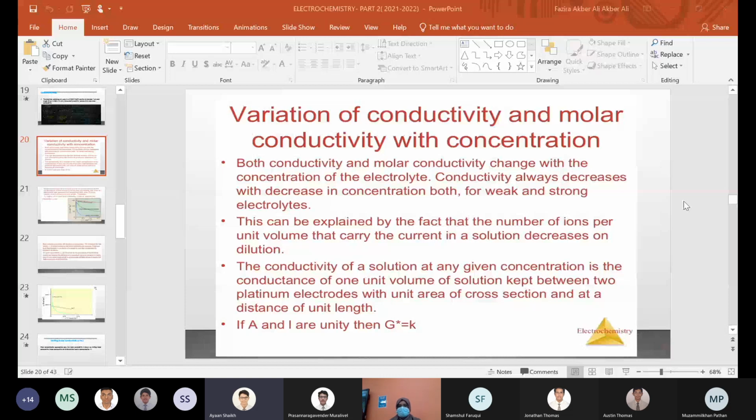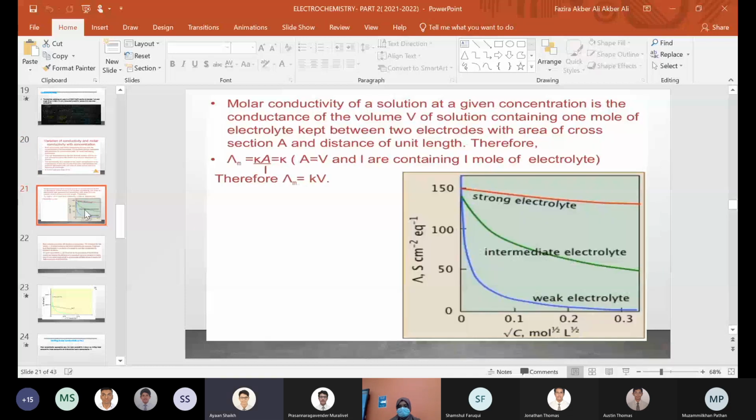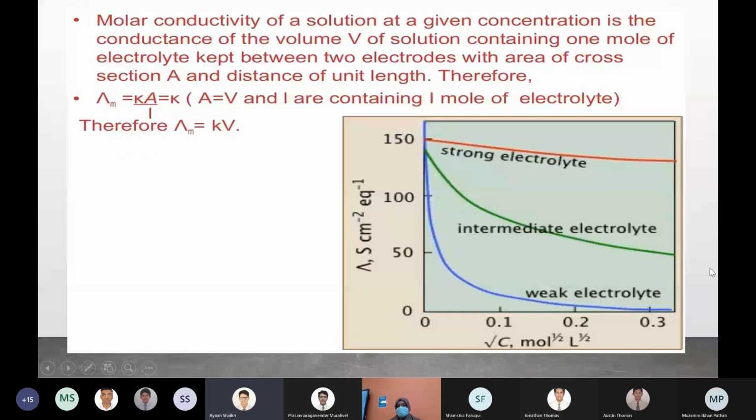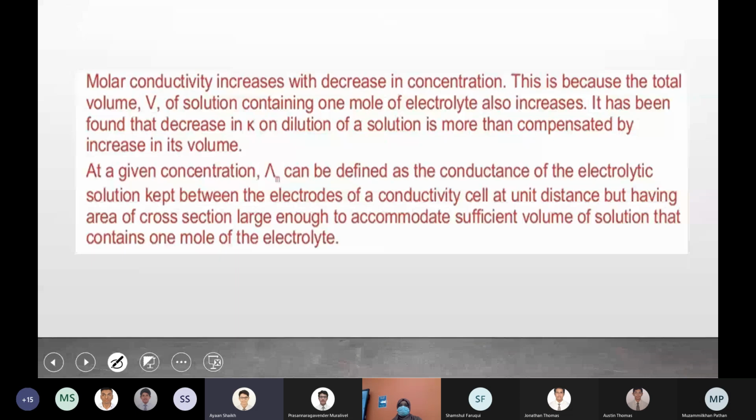Okay. Then what is happening to molar conductivity on dilution? Ma'am, molar conductivity increases with decrease in concentration. This happens because the volume of solution containing 1 mole of electrolyte also increases. Ma'am, that is more than compensating the decrease in the conductivity, right? Yes, it has been compensated by the increase in volume.